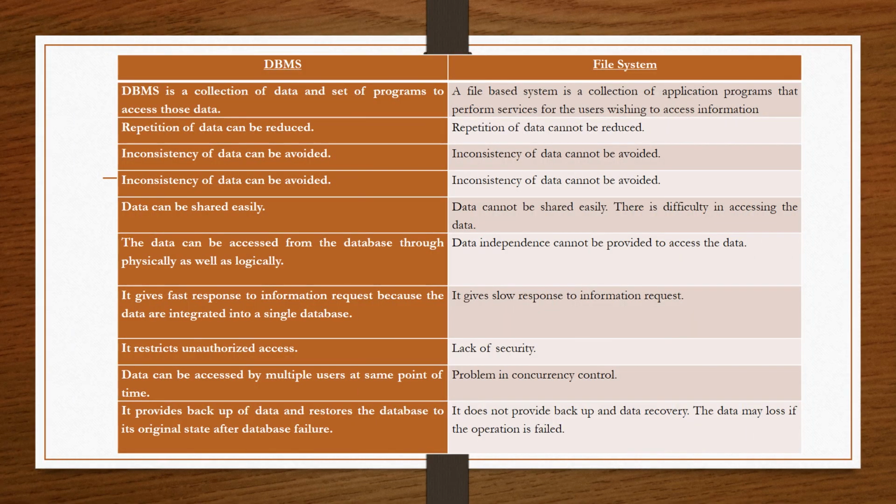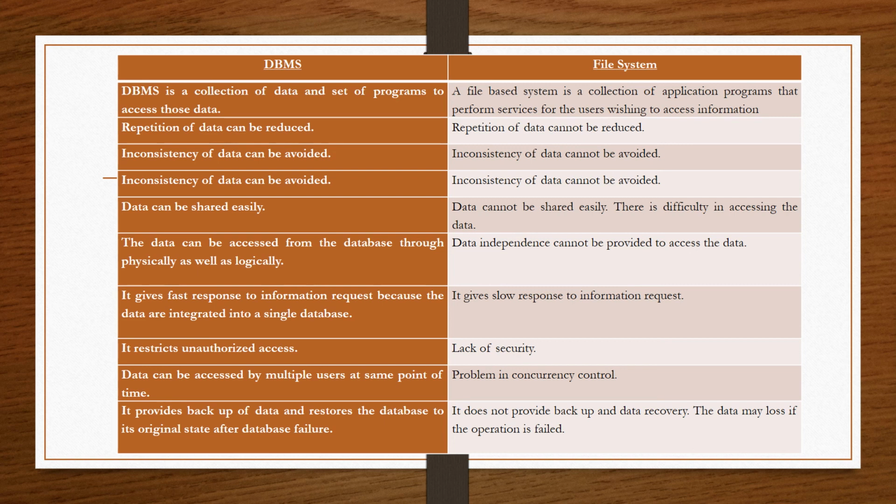Now till now we have discussed the limitations of file-based system and advantages of DBMS. Now let us compare both the techniques with each other. That is, the file system versus DBMS. First of all, DBMS is a collection of data and a set of programs to access those data. That means a collection of related data is known as a database management system, and all the data are stored at one single repository only.